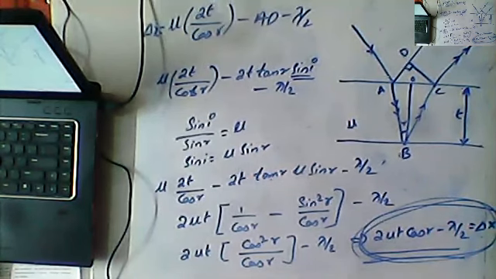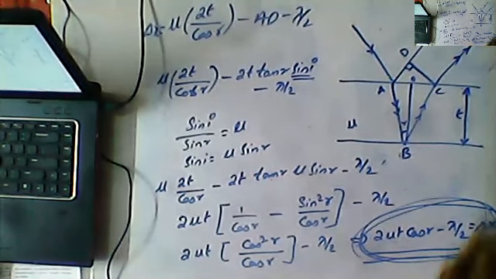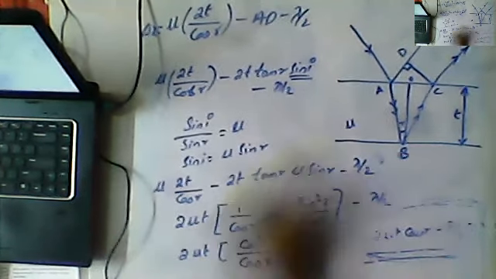We already know that this is nothing but S2P minus S1P. When will we get constructive interference? When path difference is equal to n lambda, we will get constructive interference. When path difference is equal to 2n minus 1 by 2 lambda, we will get destructive interference. Then we need to apply the formula. So just keep this point in your mind, and we will discuss it right now.